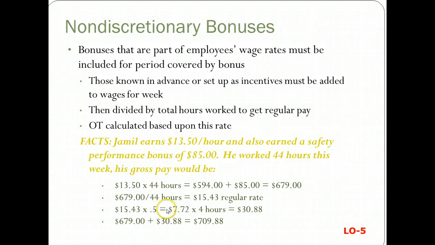Times that by 0.5, and you get your overtime bonus. Overtime rate is $7.72. That's the premium. Times 4 hours that he worked overtime, because he worked 44 hours. So $30.88. So he gets his regular plus his overtime bonus of $30.88, which is $709.88.